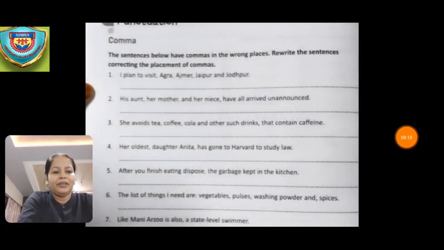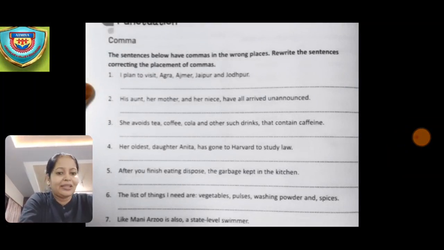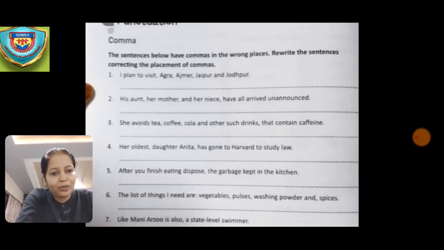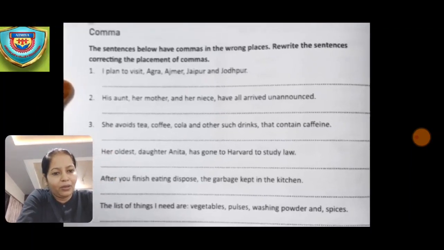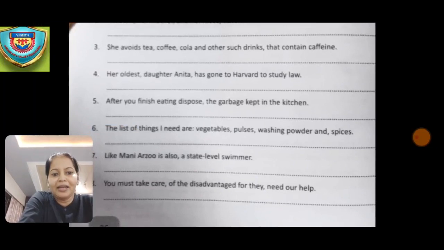Now here you have to do the exercise based on punctuation, comma. Okay, so children, this you need to do on your own. I'll be sharing the PDF of the same, but you need to do it on your own. Okay, so I hope you can do it. And by the way, I'll also be sharing the PDF of the exercises so that you can counter check it. If you have done anything wrong, you can correct it accordingly.